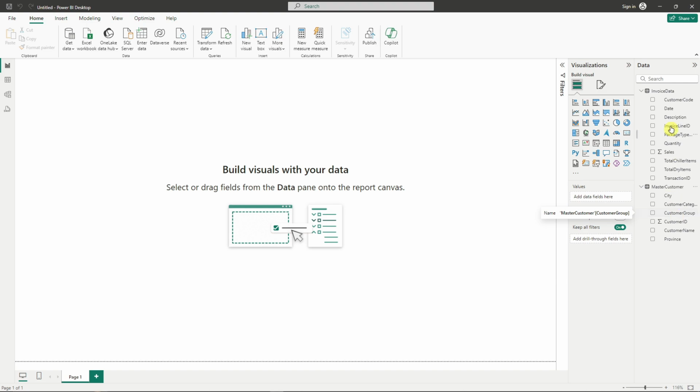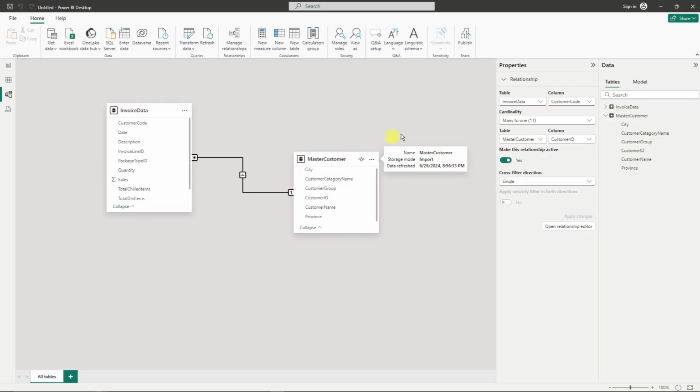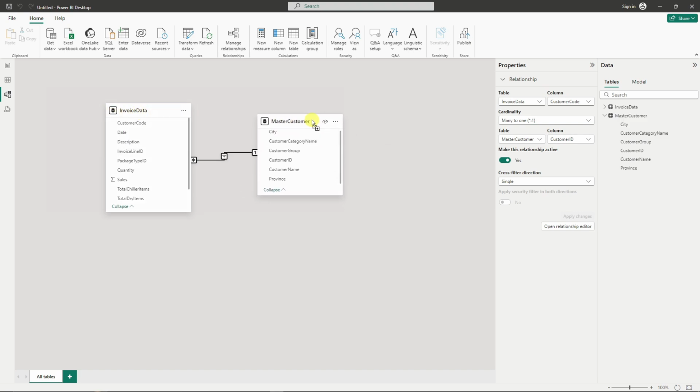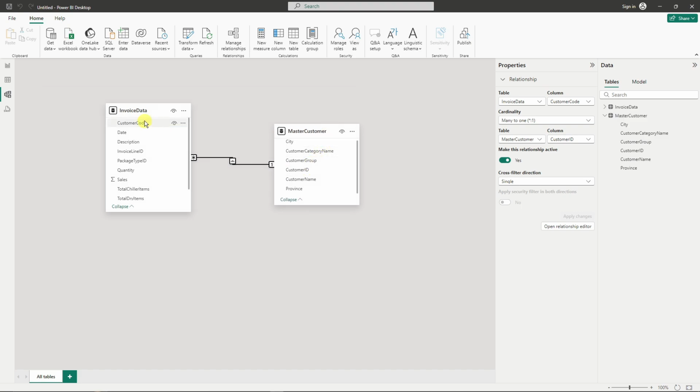What we need to do right here is create relationships. And what I mean by relationships, it's going to be this one right here. Once you're at this relationships tab or model view, you're going to see this line. Basically, Power BI automatically reads that there is a relationship between your master customer, your Excel file, and your invoice data. This is going to be the customer ID and the customer code.